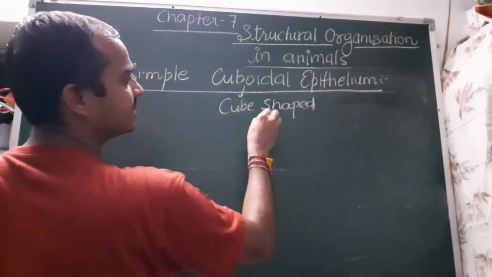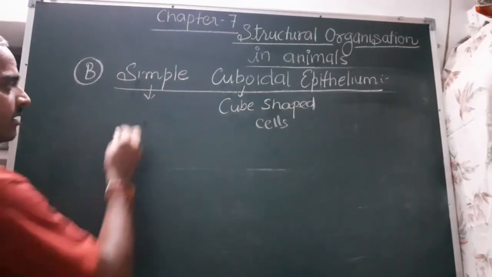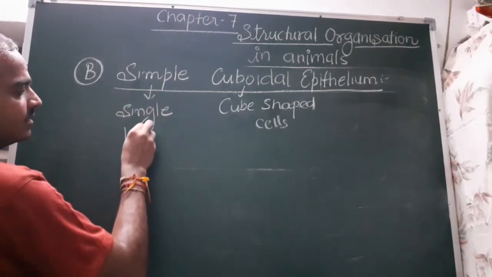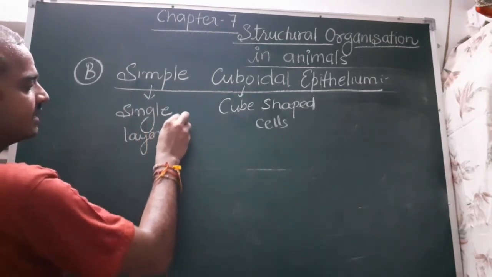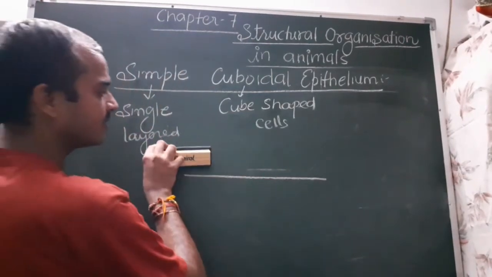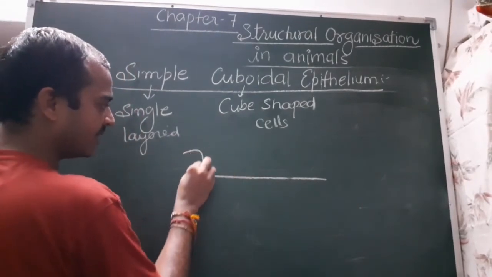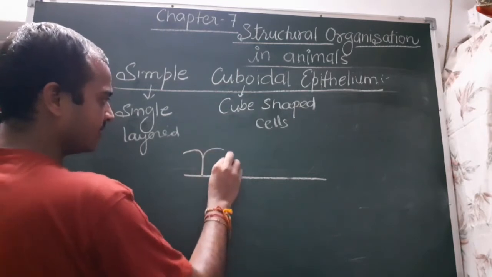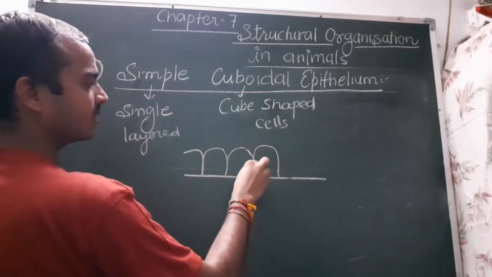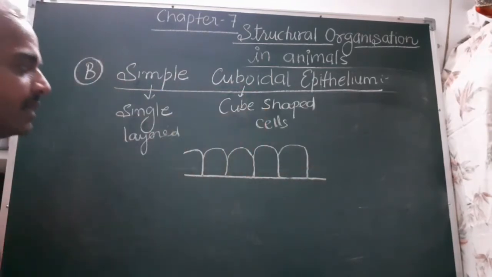Cube shaped cells. And due to the name simple, you can know it is single layered. So we can draw these cells. This is the basement membrane, and on this basement membrane these cube shaped cells are present. These cube shaped cells are known as simple cuboidal epithelium.